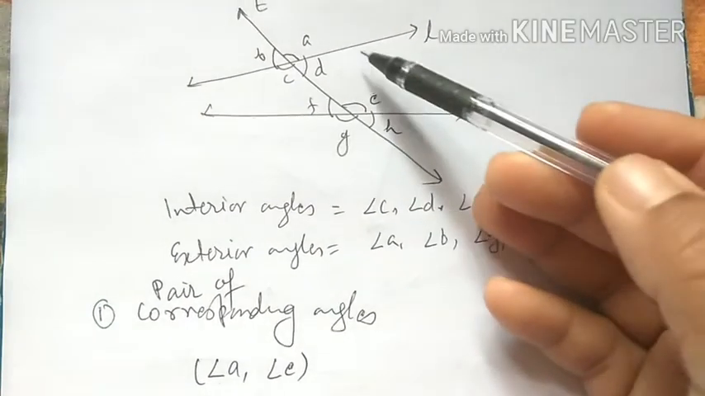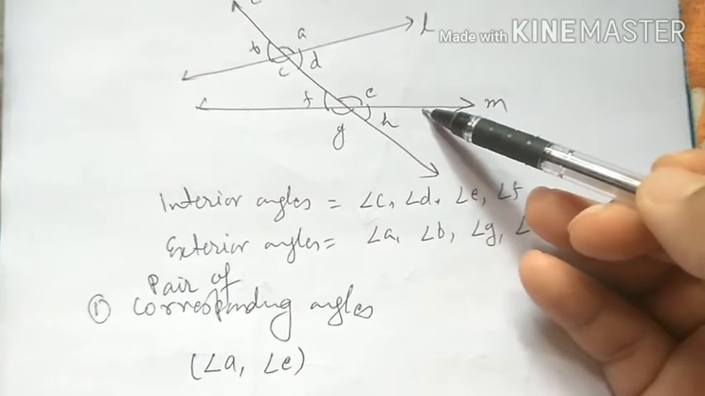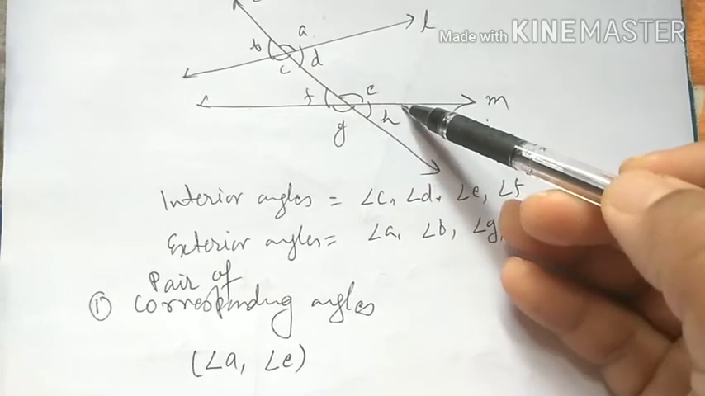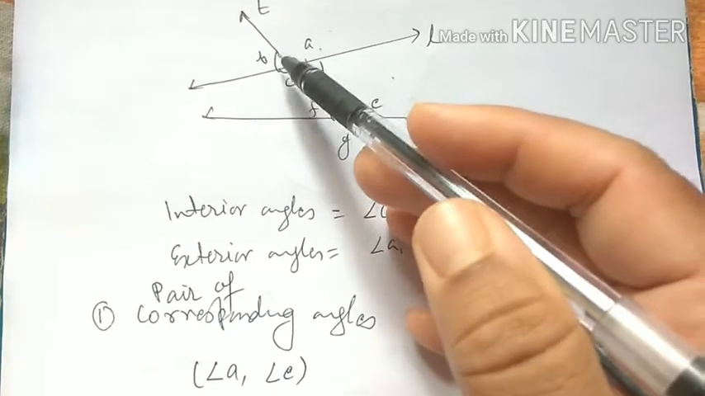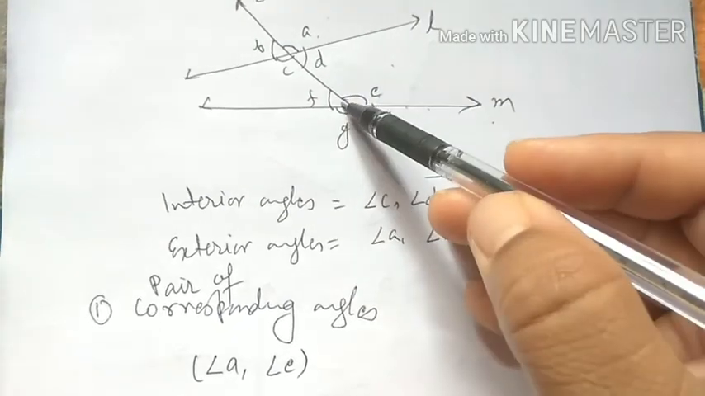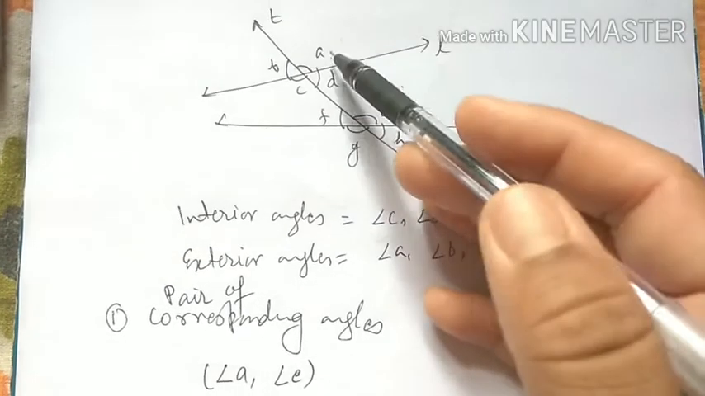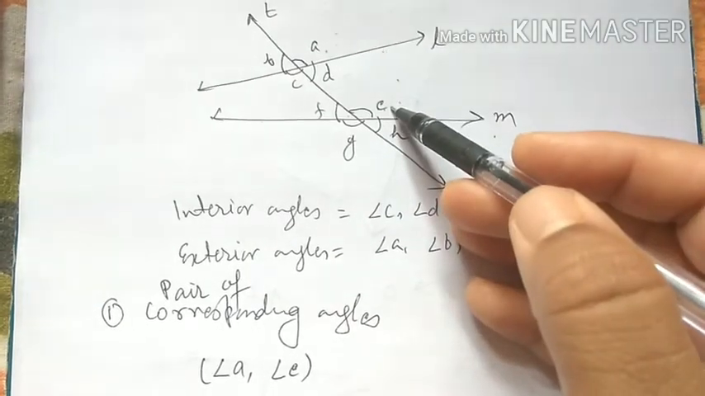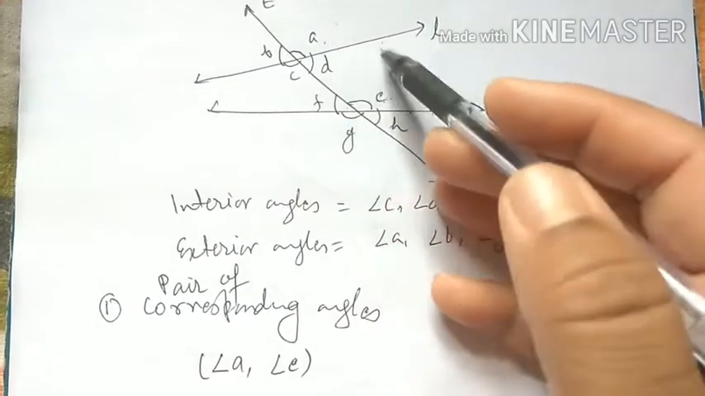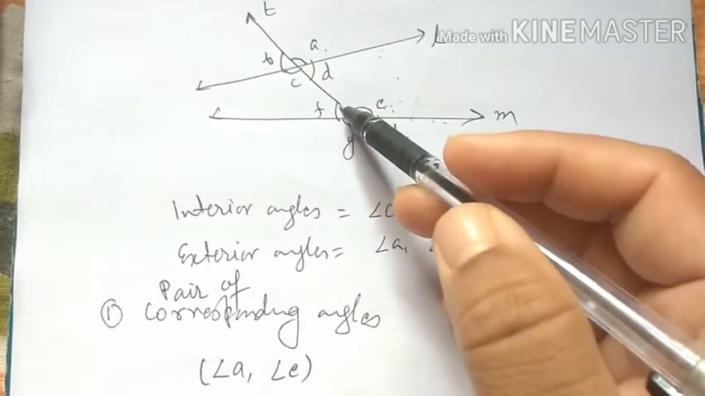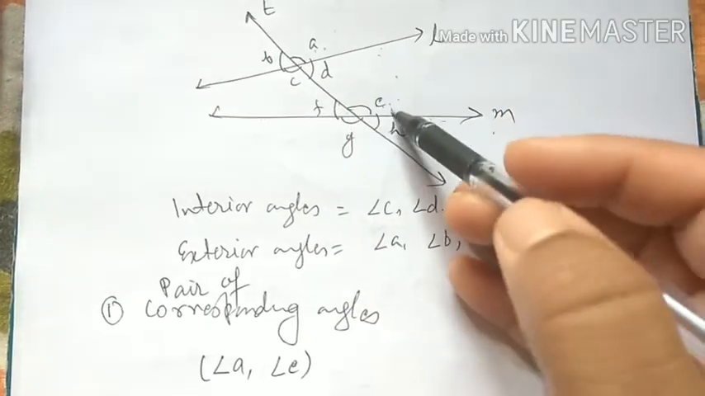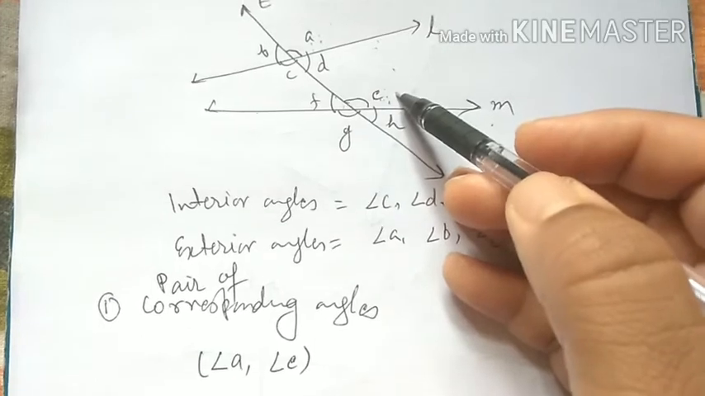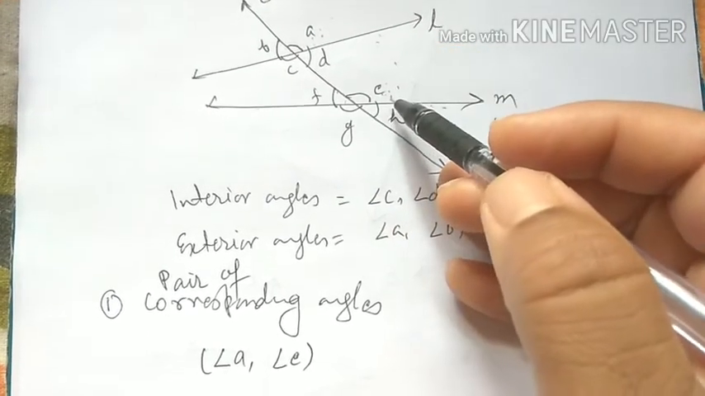You see that here there is a line L and a line M, and angle A is above the line L and angle E is above the line M, and angle A is on the right side of the transversal, angle E is also on the right side of the transversal. That means angle A has the same relation with L and T as E has with M and T. Okay, A is above the L, E is above the M, A is on the right side of the transversal and E is also on the right side of the transversal. So A and E are a pair of corresponding angles.